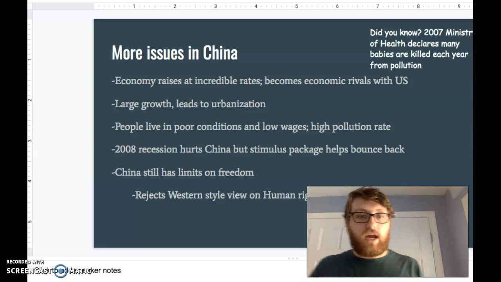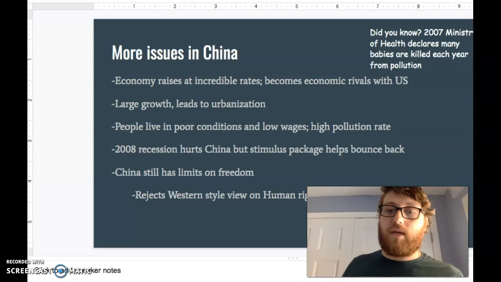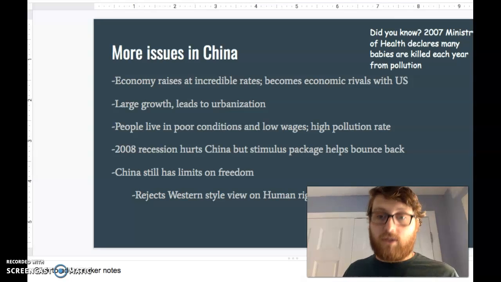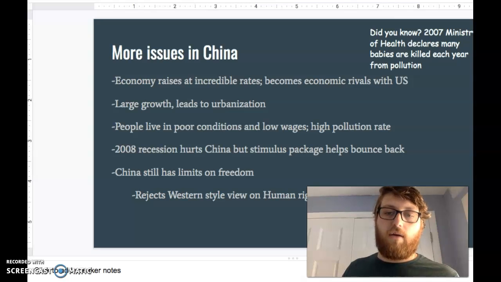The economy will rise at incredible rates, and they actually become economic rivals of the U.S. And that's where we're at today, as an economic rival. Their large growth leads to urbanization. What's urbanization? Growth of cities. People live in poor conditions and low wages with a high pollution rate. Like I said, I believe it's like 65 cities have over 1 million people in China. So again, that's a lot of people living in close quarters.